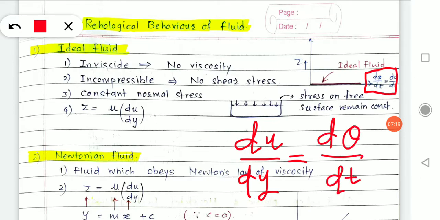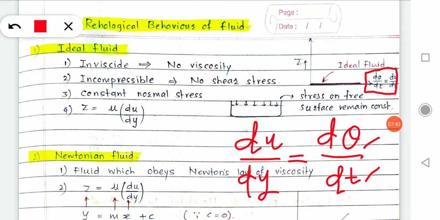What is du by dy? It is the rate of change of velocity with respect to distance. So what will d theta by dt be? It is the rate of change of angle with respect to time.